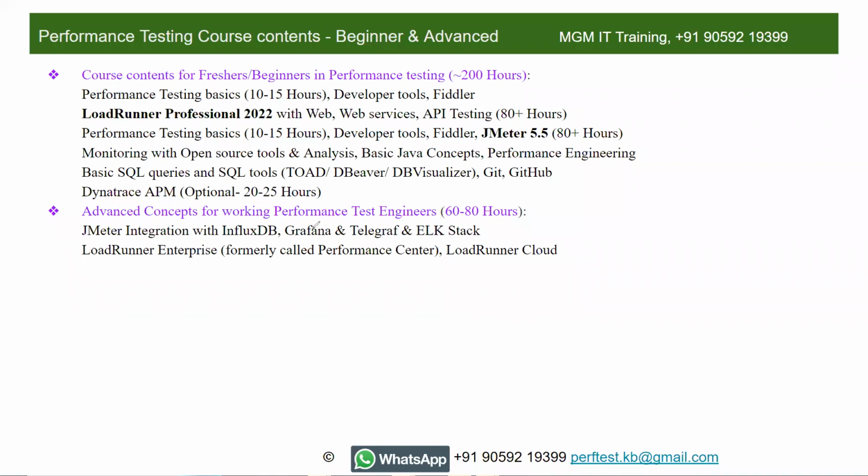As part of those advanced concepts, I'll be covering JMeter integration with InfluxDB, Grafana, Telegraf, and ELK Stack. Mobile performance testing is something which I added into these concepts, and LoadRunner Enterprise, right? I will be covering this as part of advanced concepts.